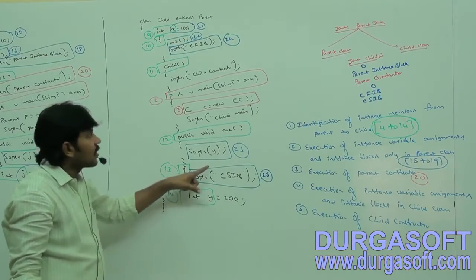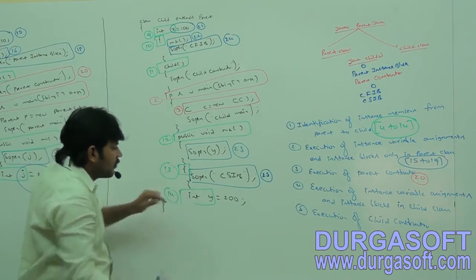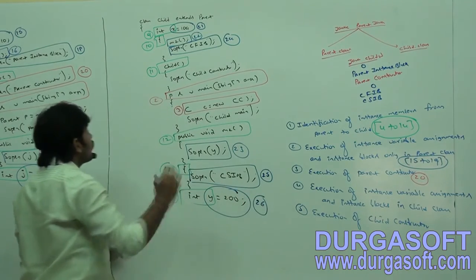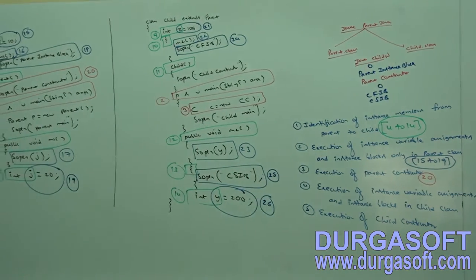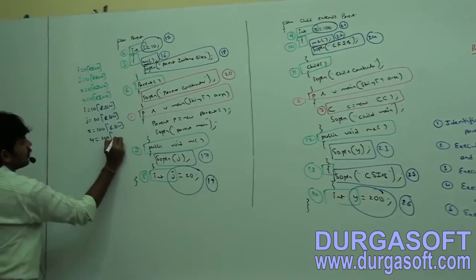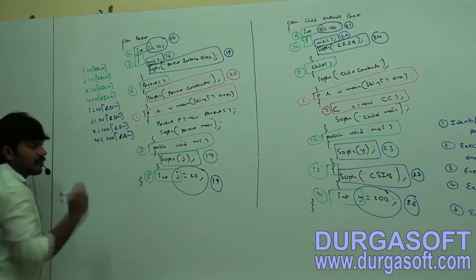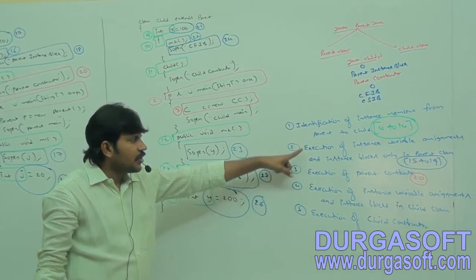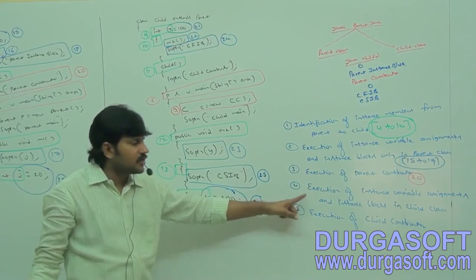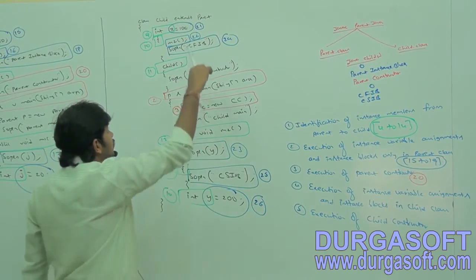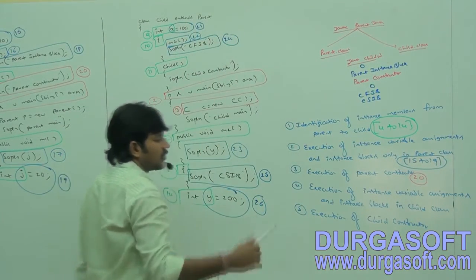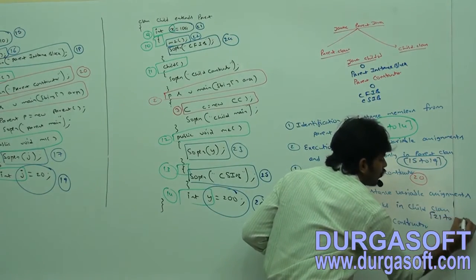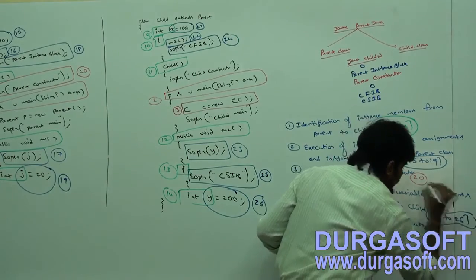After that, y is equal to 200, 26th step, read and write. These steps, execution of instance variable assignments and instance blocks in child class, start from 21 to 26.